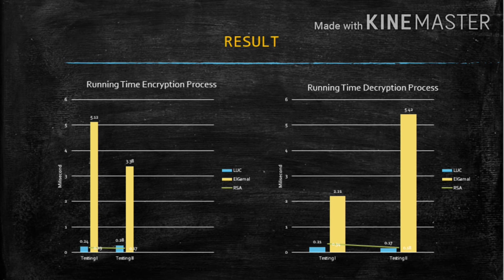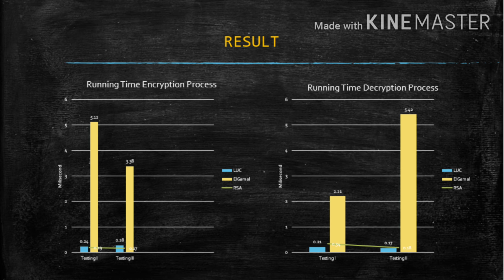Besides, the key generation of the Al-Gamal algorithm is the most difficult compared to the others because it uses a discrete logarithmic process. Discrete logarithmic computing is much longer than ordinary factoring. The second graph shows that the execution time for the LUC decryption process is less, namely 0.21 millisecond and 0.17 millisecond.